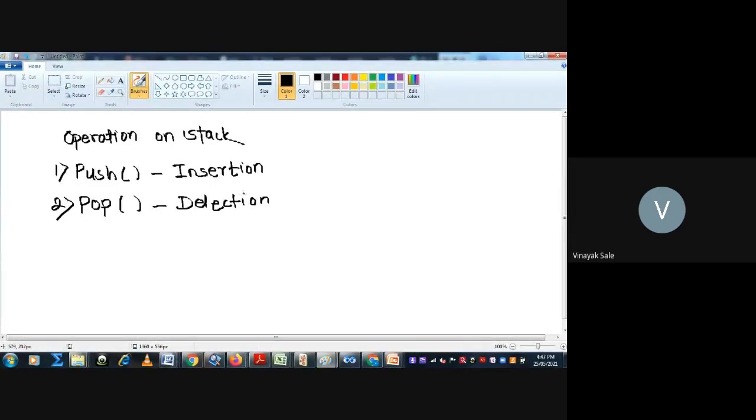So what is the algorithm for push operation? First step is start.